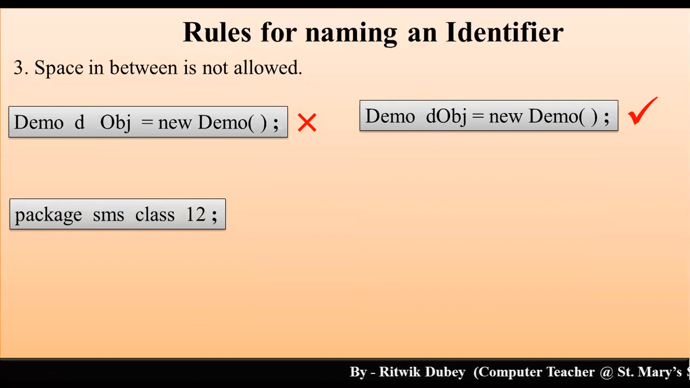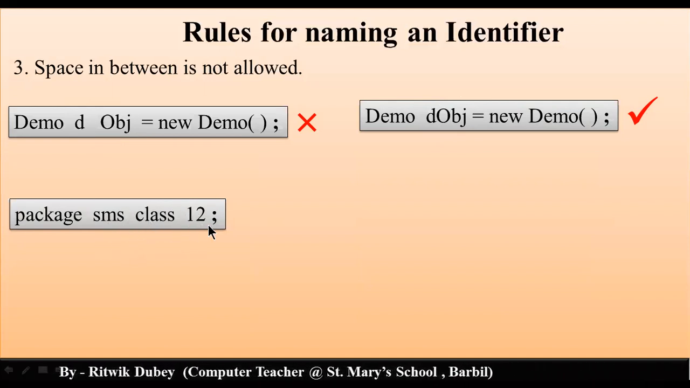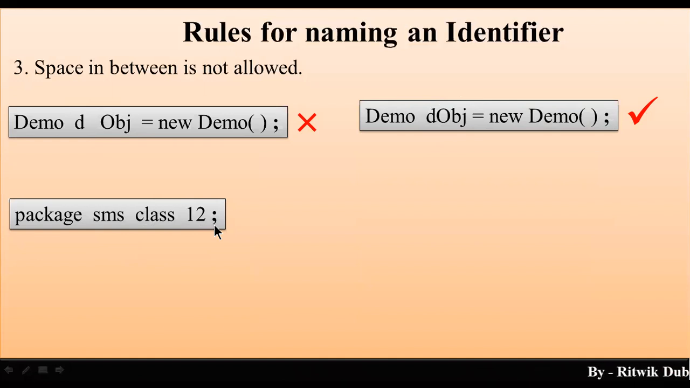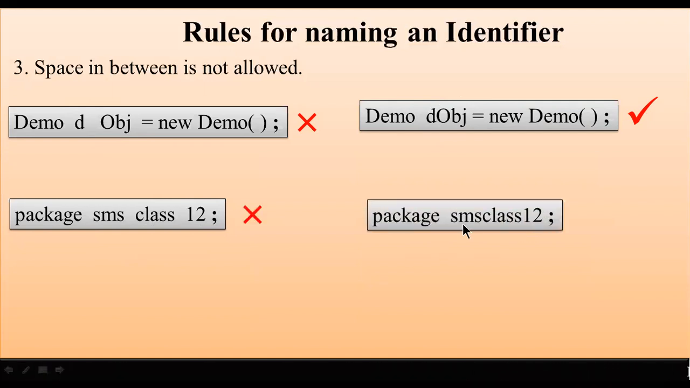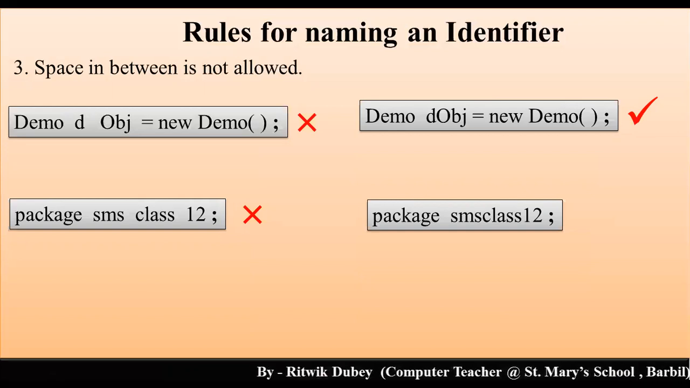Now, package name. As package name, I have written SMS space class space 12. This is not allowed. Why? Because while naming an identifier, a space in between is not allowed. Yes, you can write package SMSclass12 all together. It's allowed. So space in between is not allowed.